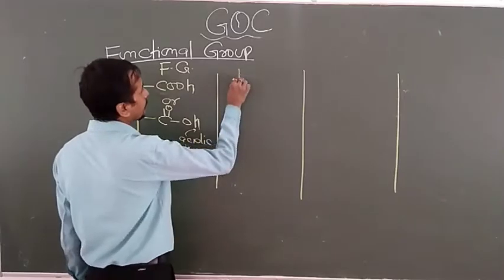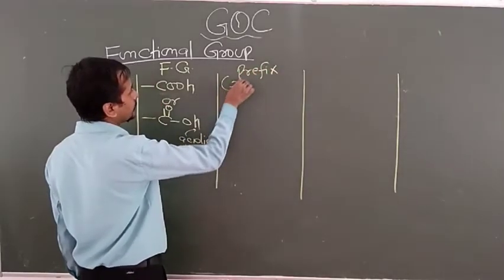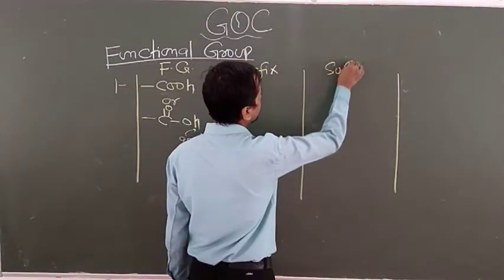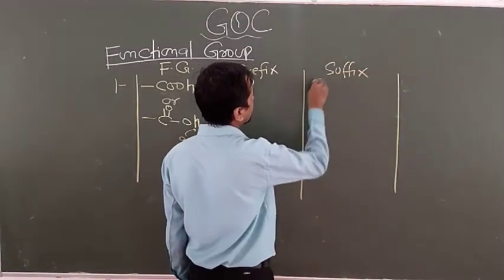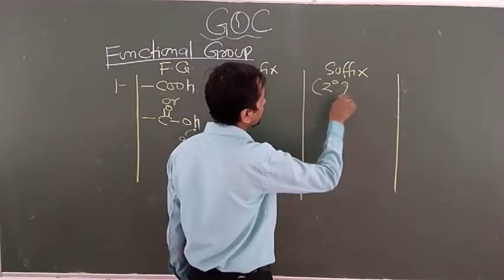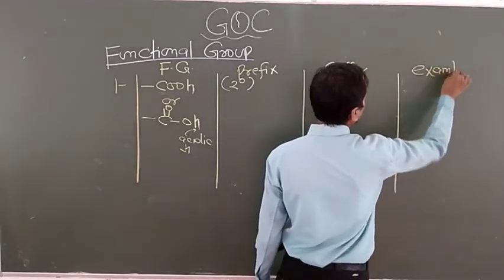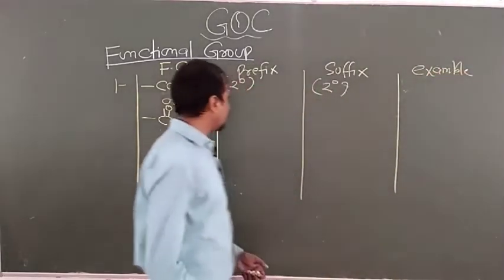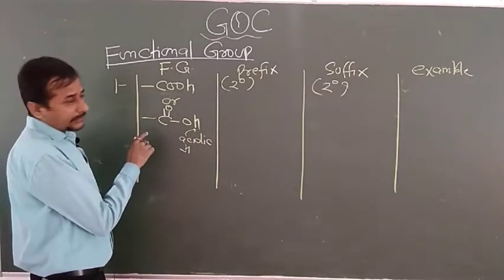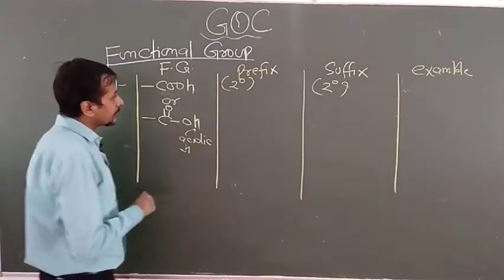Now the prefix is basically a 2 degree prefix, and the suffix is also a 2 degree suffix. And now one example. Look here, first periodic order is given to the acid group, that is COOH.